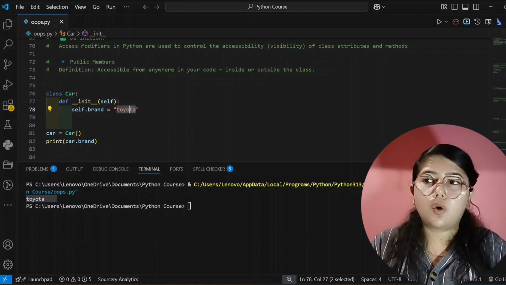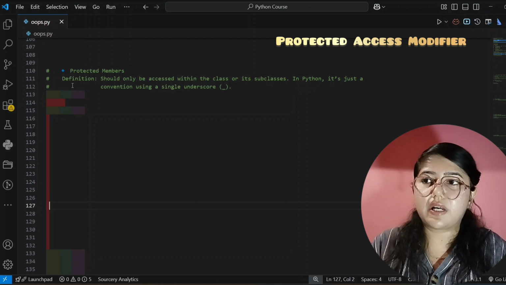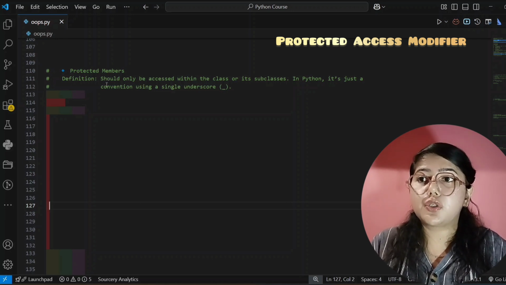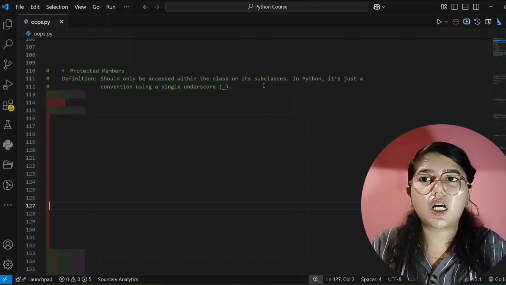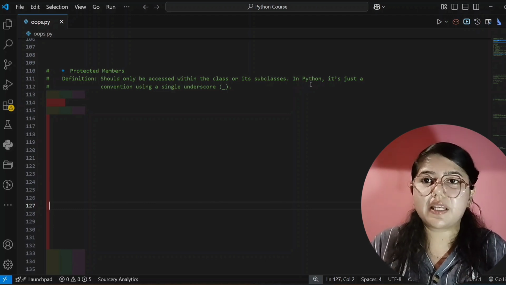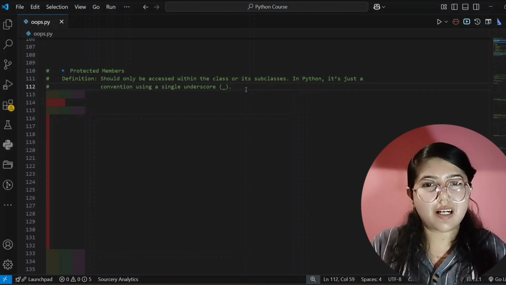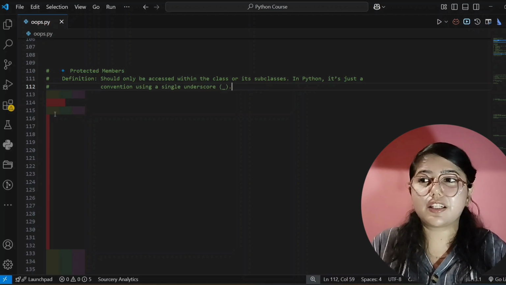So now our next is the protected type of access modifier, and its definition is that it should only be accessed within the class or its subclasses. Not outside the class, only within the class or its subclasses. In Python it's just a convention using a single underscore. In Python there is a problem in this also, and I will explain that after writing this code.